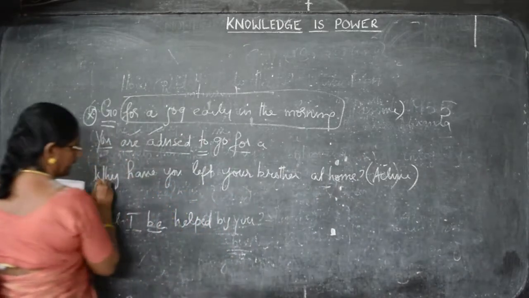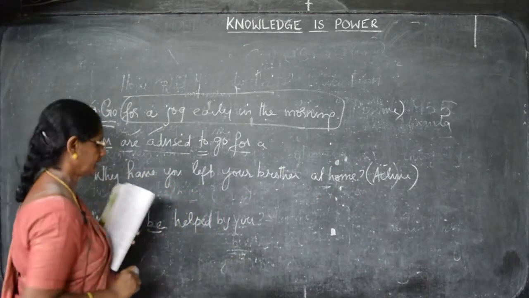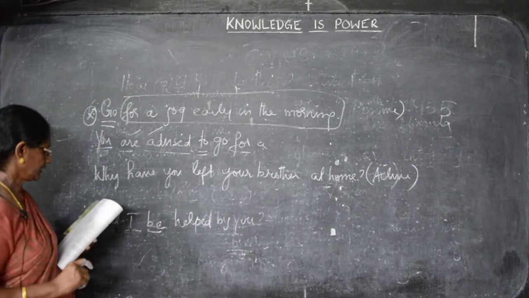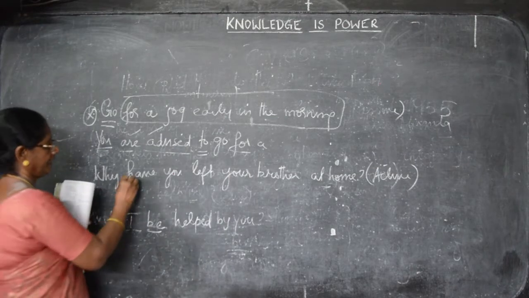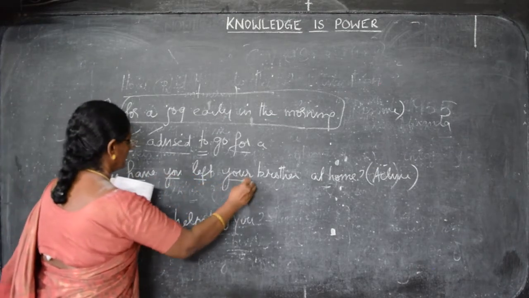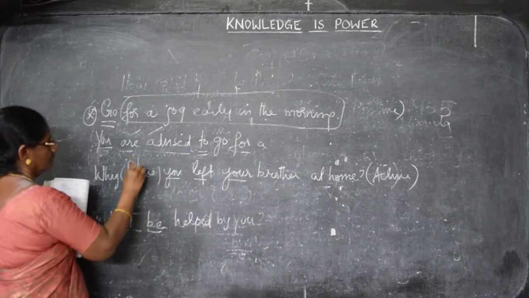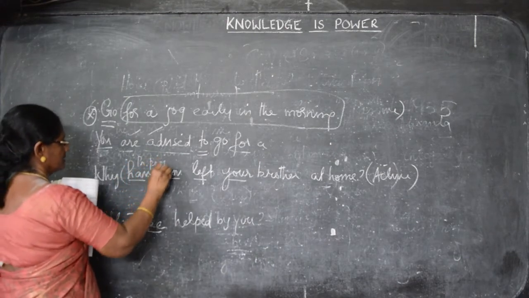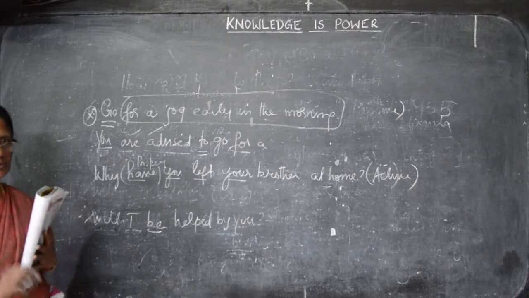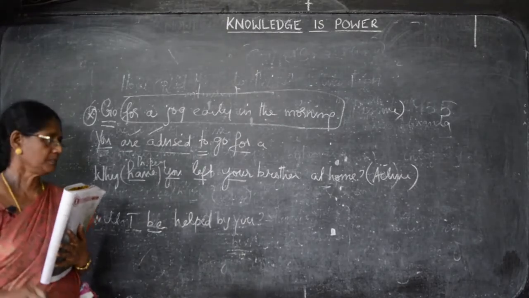Now, there is a question mark at the end. Now, how will you convert it? Why have you left your brother? This is present perfect tense. So, according to that, we have to follow the rules in present perfect tense.